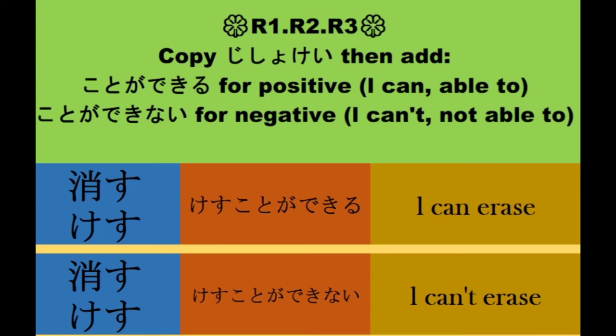Next, from jishoke kesu, add koto ga dekinai for negative, magiging kesu koto ga dekinai. In English, I cannot erase.